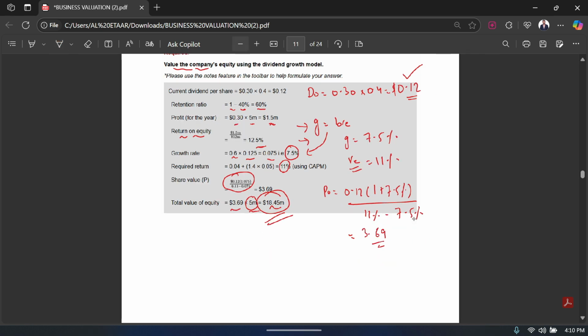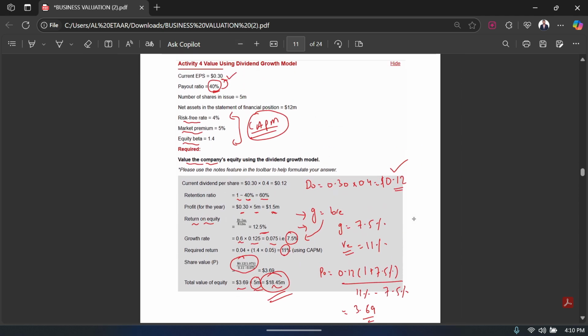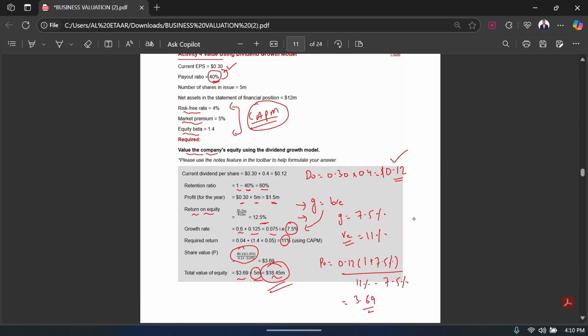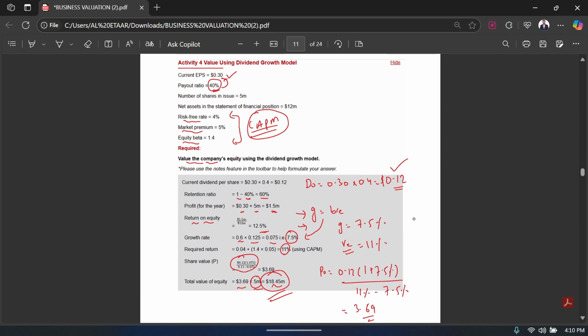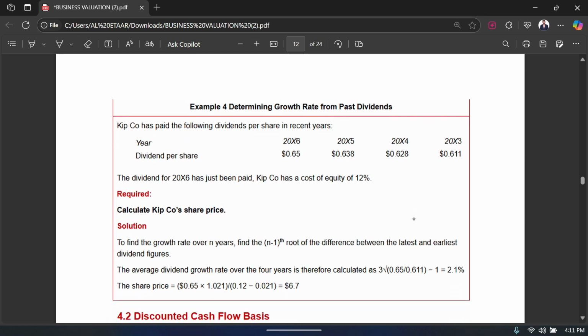There is one more full-flash question that I have discussed with you guys, where we had to calculate almost everything: the dividend, the growth, the return on equity. First we calculated all that, and then we applied our formula to calculate the value of the business based on the dividend growth model. Is that clear? Now we have example number 4, which should be the last example.